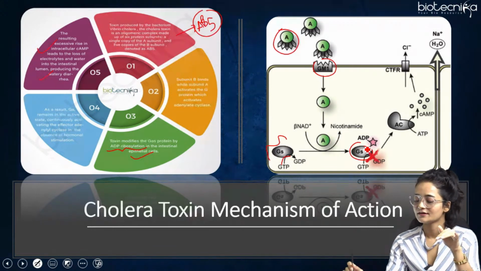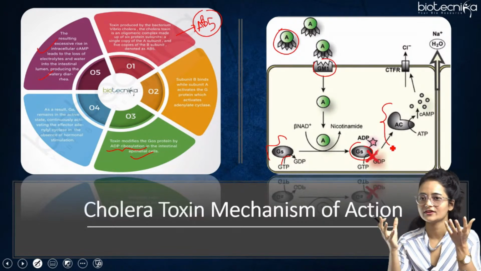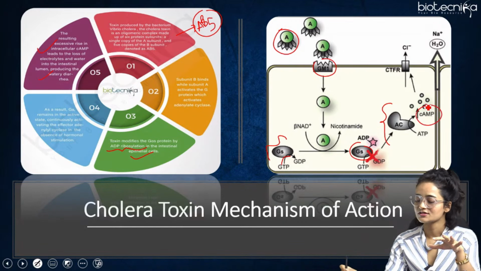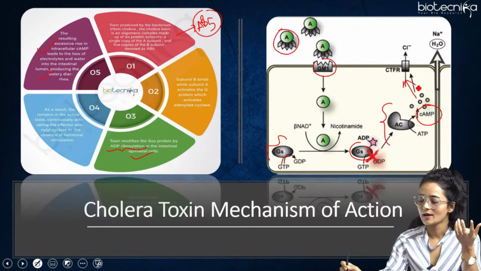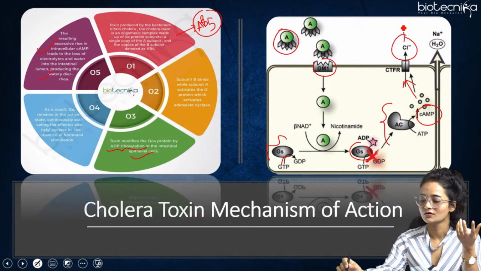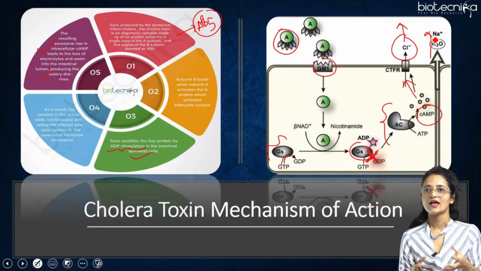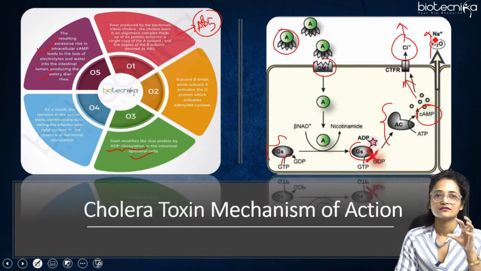As a result, it activates the adenyl cyclase, so adenyl cyclase is present in its activated form always. The concentration of cAMP inside the cytosol increases, and this opens up the CFTR channel. The chloride ions get out, and the sodium ion channel is also open. Sodium and chloride are provided as nutrition to the bacteria, the infected person gets dehydrated, and water is also removed from the body. The person goes through all these symptoms.